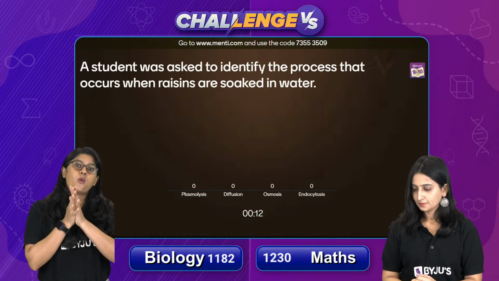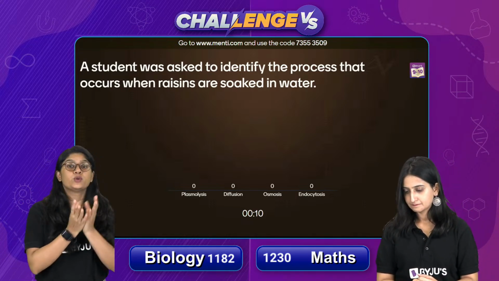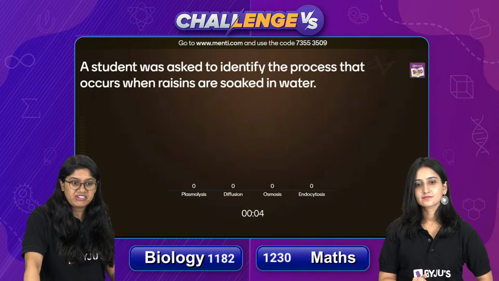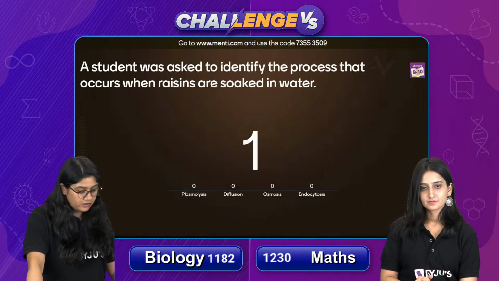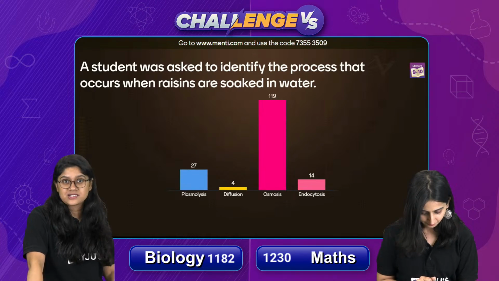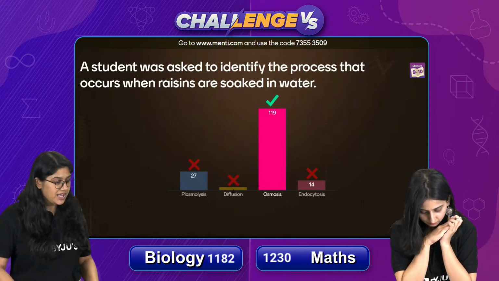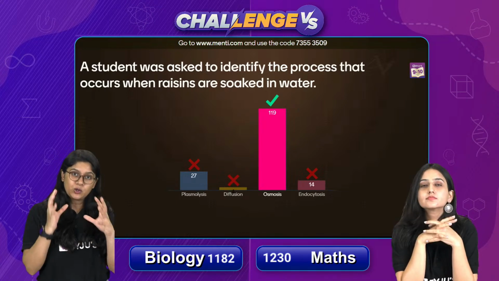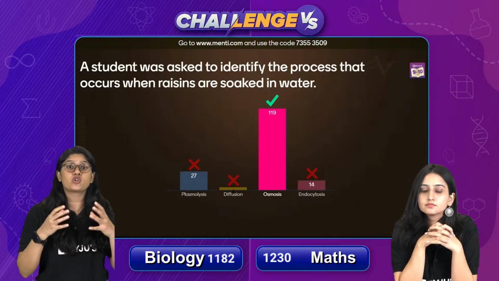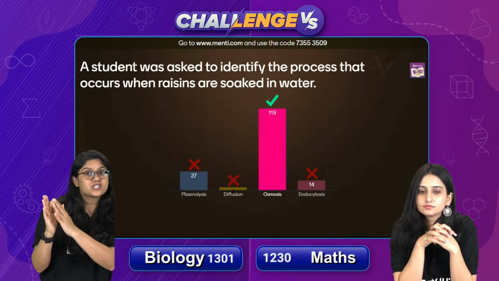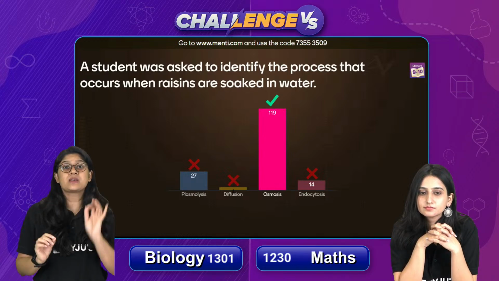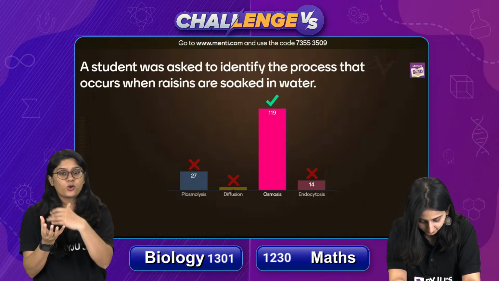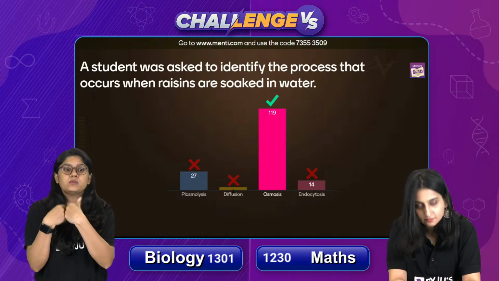We're talking about what will happen to the raisins if you keep the raisins in the water. Yes, very good. So which process is happening? We have to identify that particular process. Now there's a very special process that happens in the raisins, right, and with the water, which is the osmosis, and 119 of you have voted for the correct answer. Very well done, everyone. So we know that osmosis is a process where, of course, the water molecules will move from the higher concentration to the lower concentration through a semi-permeable membrane. So over here in the case of these raisins, if you keep the raisins in the water overnight soaked, in the morning you will see that the water will move inside there.